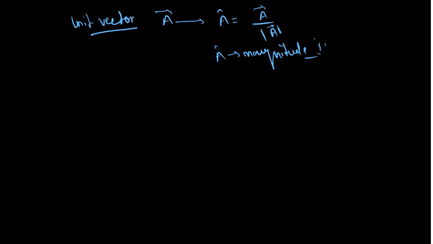Now we will discuss the parallelogram law. Parallelogram law is very important. Let's suppose there are two vectors, A vector and B vector. I will draw these two vectors something like this.